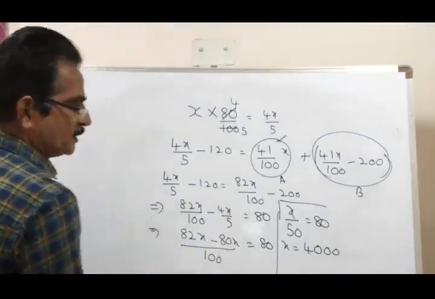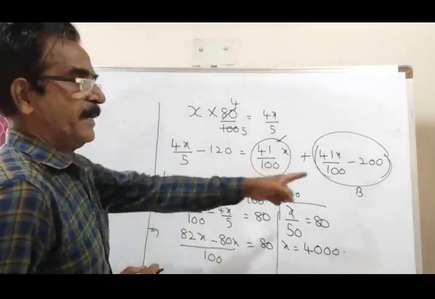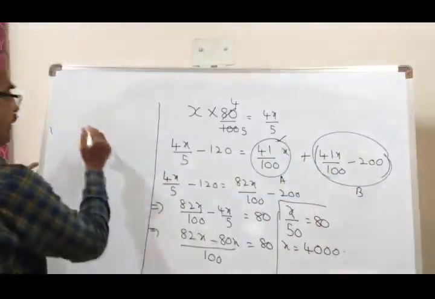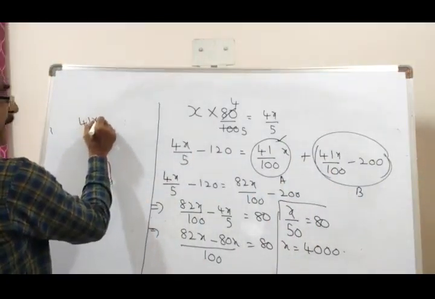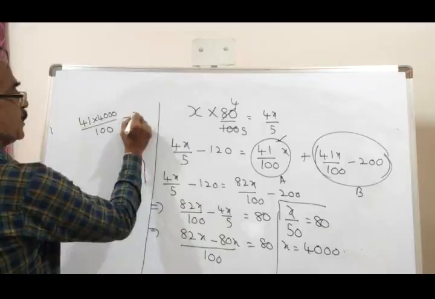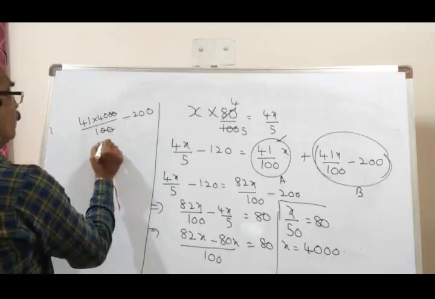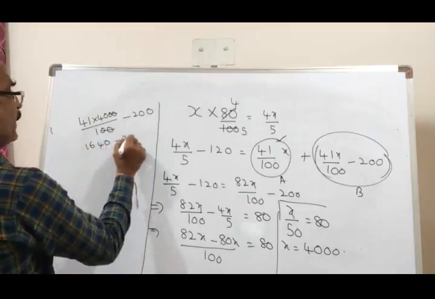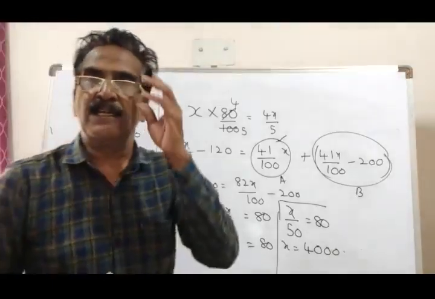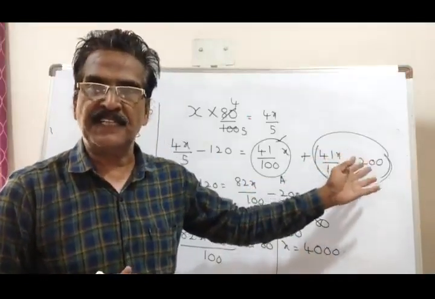Now the votes secured by the defeated candidate is what percent of the total number of votes cast? Votes secured by B, that is the defeated candidate, 41x by 100 minus 200. 41 times 40 is 1640, minus 200, that is equal to 1440. 1440 is the total number of votes secured by B, the defeated candidate.